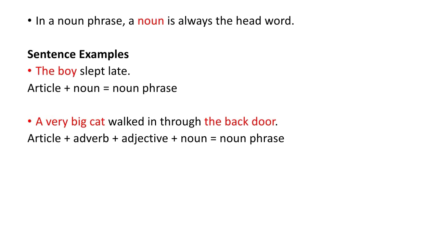So here we have 4 words, but we do not have a finite verb. So this is a phrase. And because the head word is a noun, which is the word cat, we say this is a noun phrase. So we have a very big cat. Article plus adverb plus adjective plus noun equals a noun phrase.